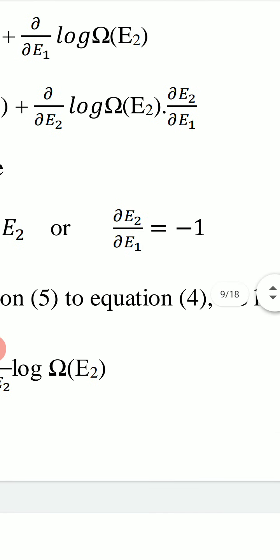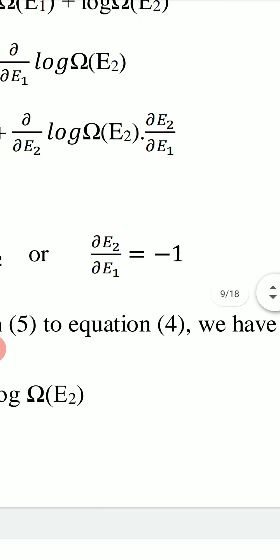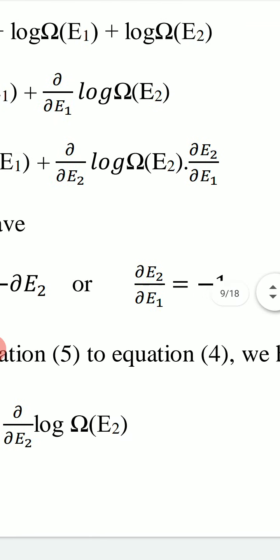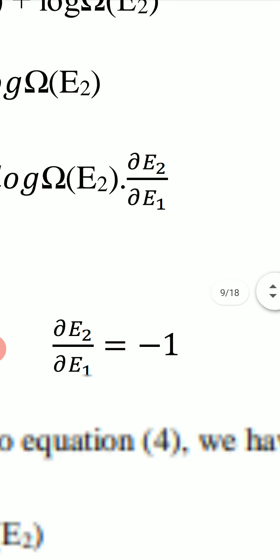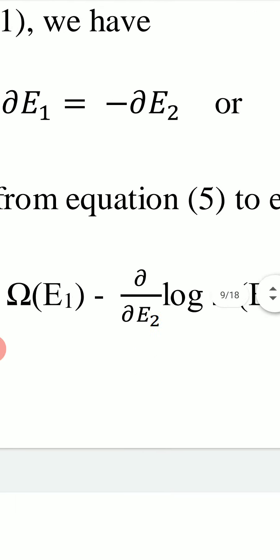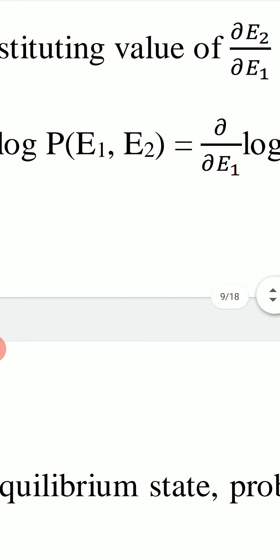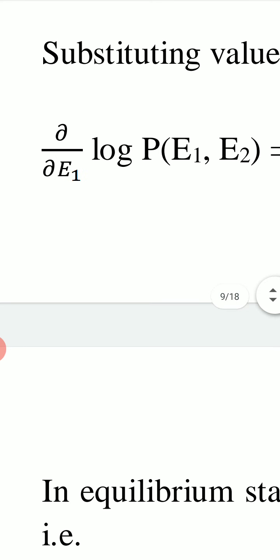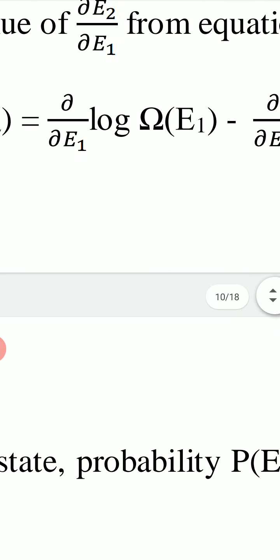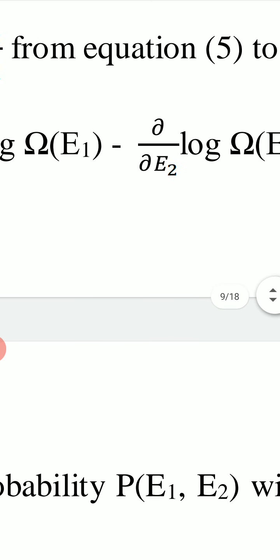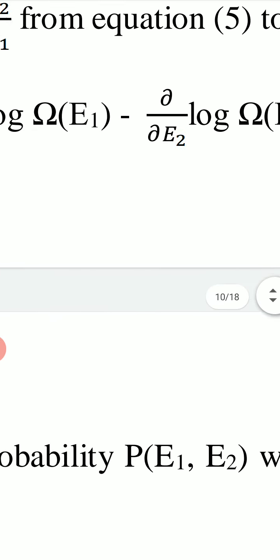Put this value in the equation, then we get delta upon delta E1 log P(E1,E2) equal to delta upon delta E1 log omega(E1) minus delta upon delta E2 log omega(E2).